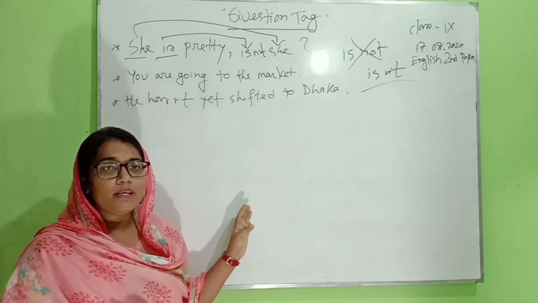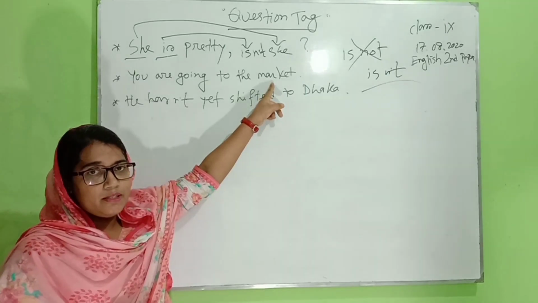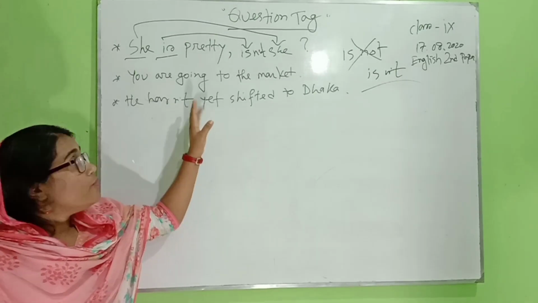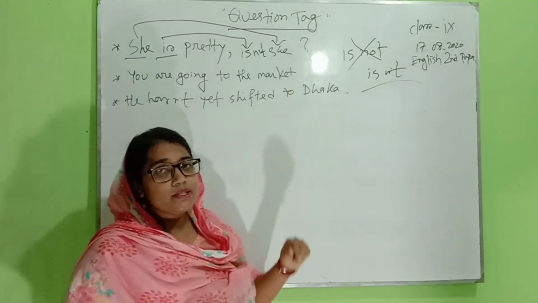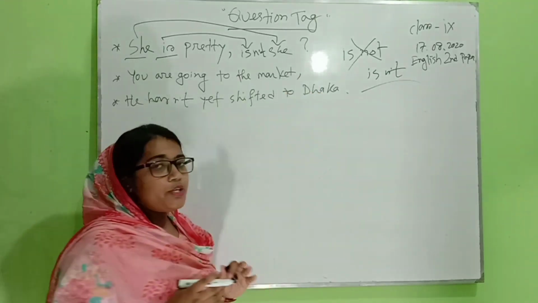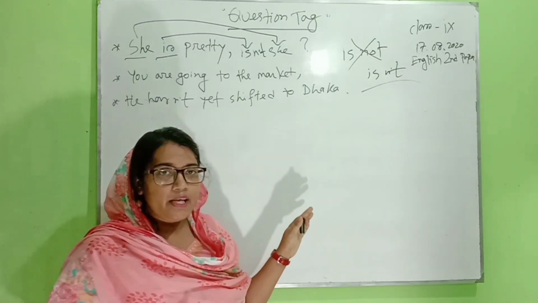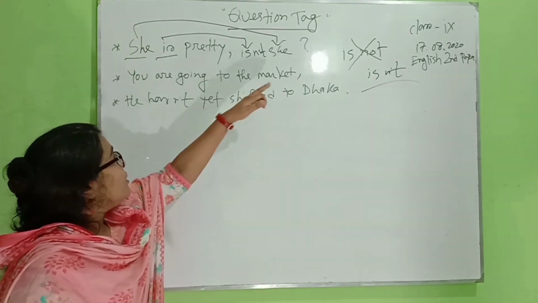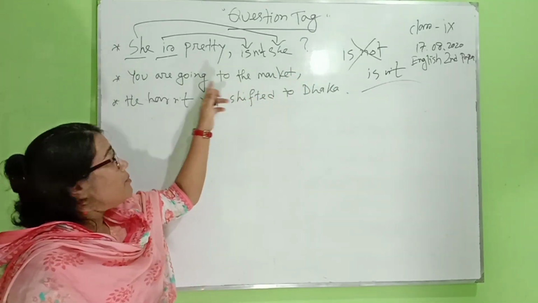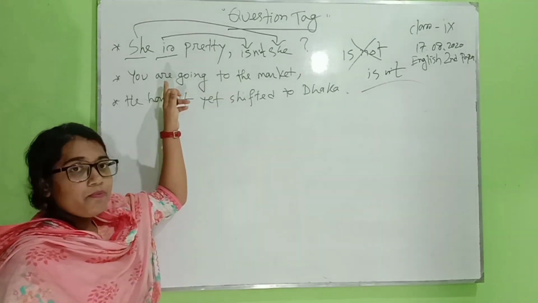Now we go to the next example. You are going to the market. What do we have to change here? Remove the full stop, and put a comma here. Then we take an auxiliary verb from the main statement, and the auxiliary verb here we can see is "are".